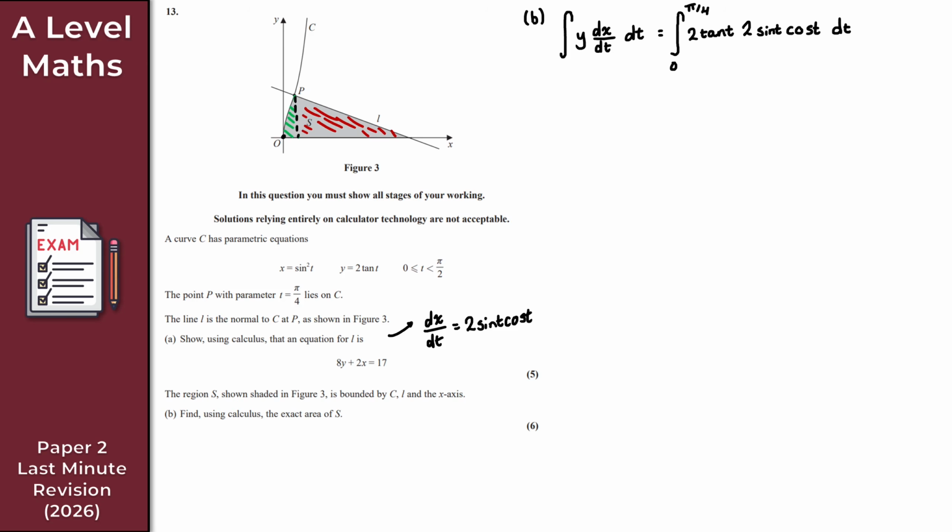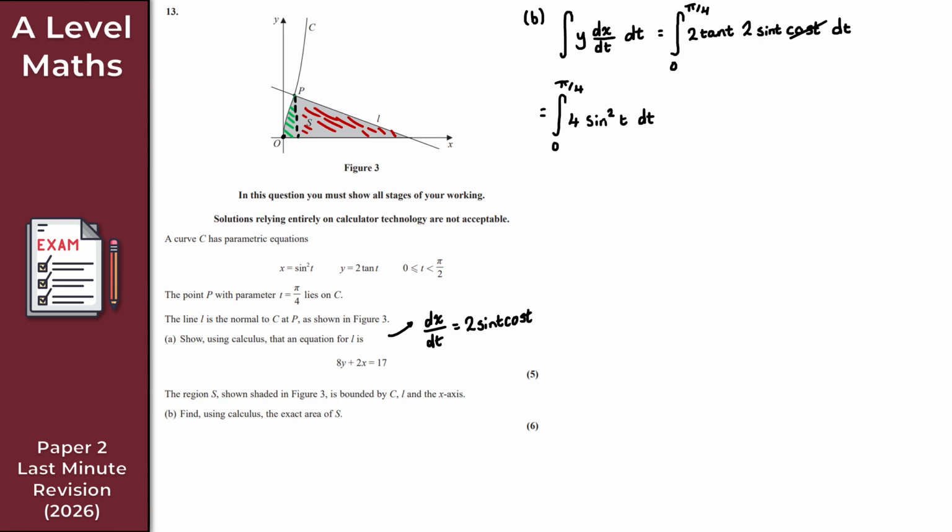All right, so how do we evaluate this integral? Well, what I can do is simplify the integrand. tan t is sine t over cos t, so the cos t in the denominator cancels with this cos t. I've got 2 sine t times 2 sine t. So we've got the integral from 0 to pi over 4 of 4 sine squared t, integrating with respect to t. Now, this integral isn't particularly easy to evaluate.